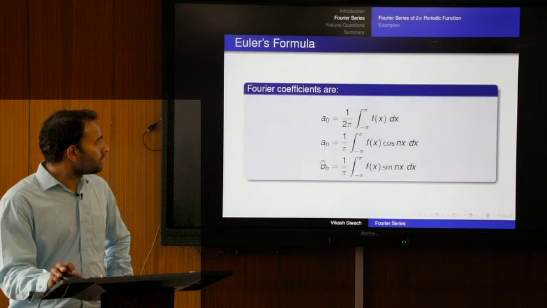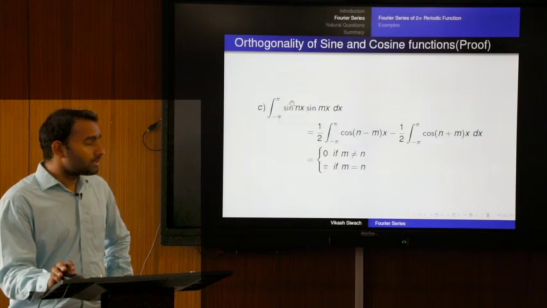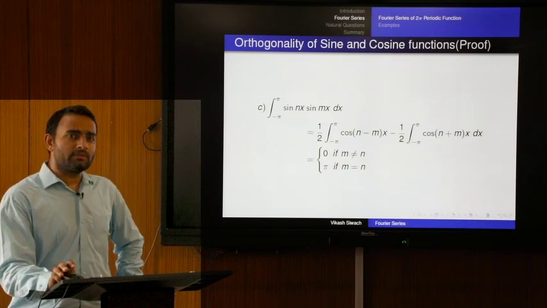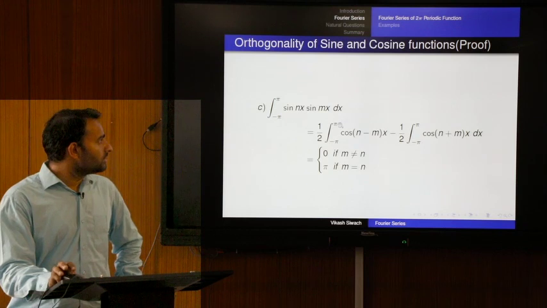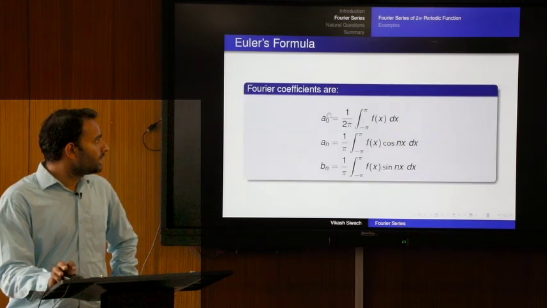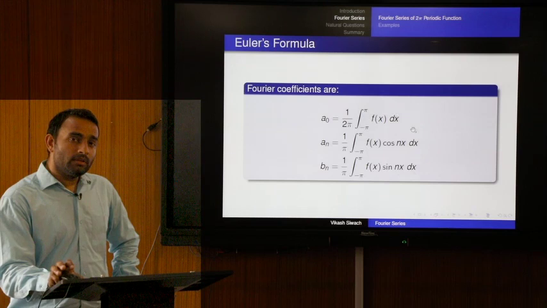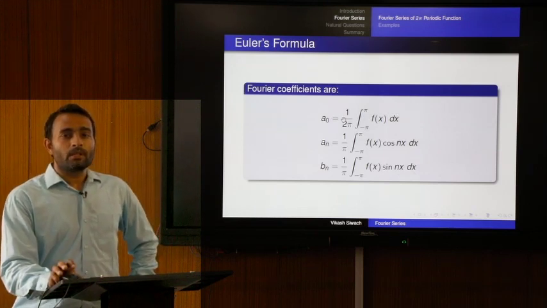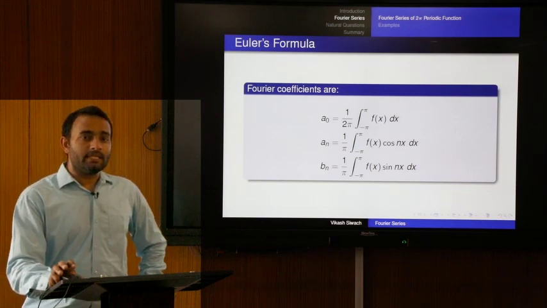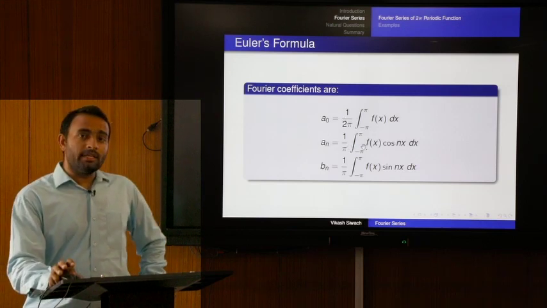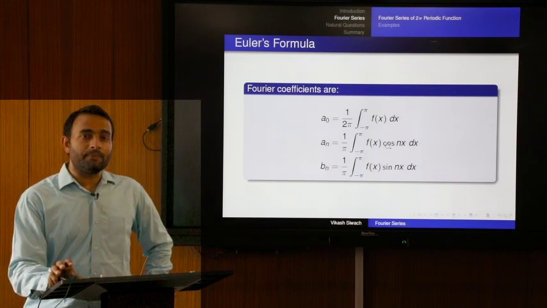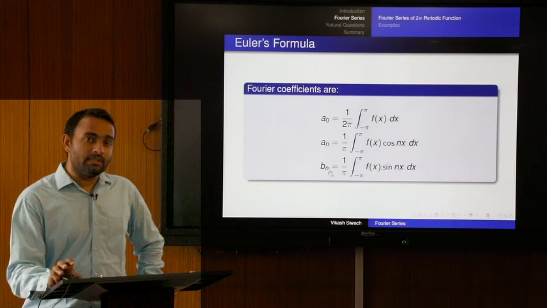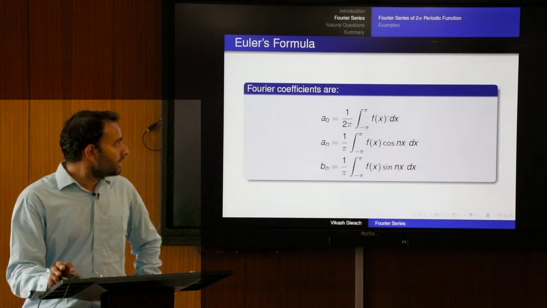So, this is what we proved: the orthogonality of the collection of the constant function 1, functions of type cos nx, and functions of type sin mx. Now, we use these properties to prove that the Fourier coefficients are actually equal to this representation. a naught is 1 upon 2 pi times the integral of f(x) dx, a n is 1 upon pi times the integral of f(x) times cos nx, and b n is the integral of f(x) times sin nx, multiplied by 1 upon pi. So, we start with a naught.